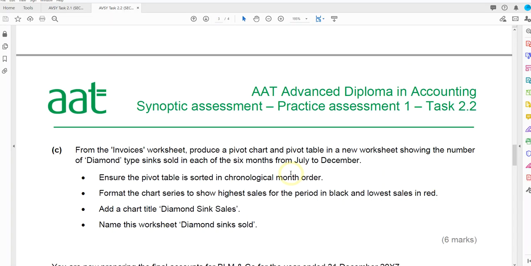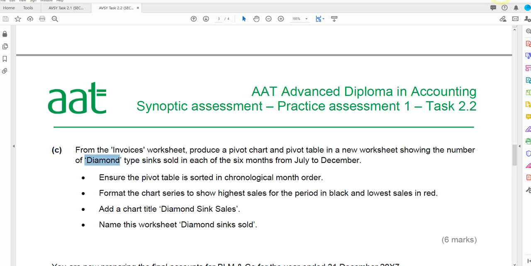So task C is asking me to prepare a pivot chart and a pivot table from the invoices information. I need to ensure that the pivot table is in chronological order. Oops, I think I've missed a bit. So I've got to put it in a new worksheet showing the number of diamond type sinks sold in each of the 6 months from July to December, in chronological order.